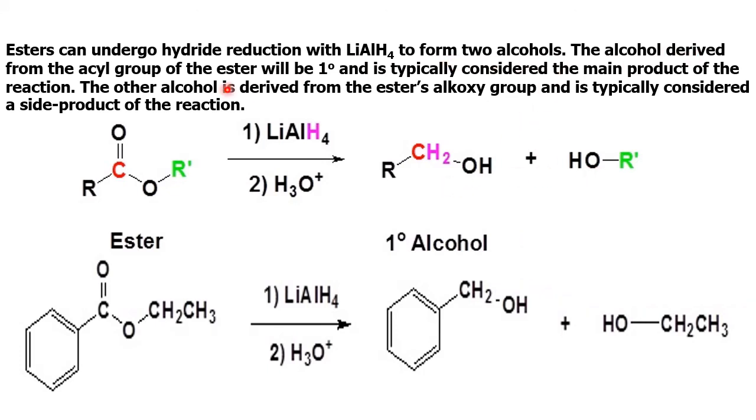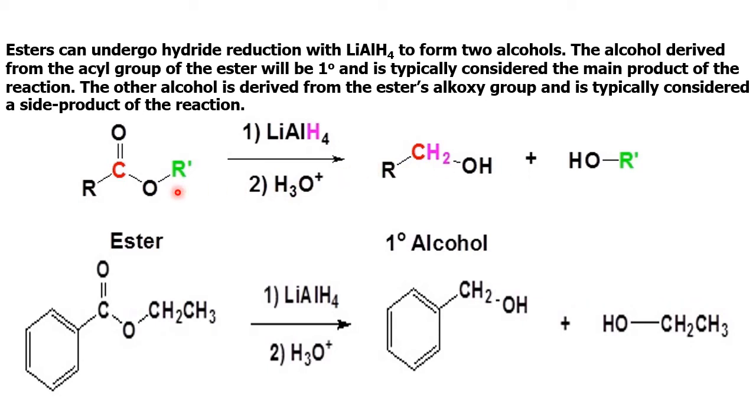The alcohol derived from the acyl group of the ester will be the primary and is typically considered the main product of the reaction. The other alcohol is derived from the ester's alkoxy group and is typically considered a side product, or the minor product of the reaction. There are two alcohols formed, one from the acyl side, one from the alkoxy side.